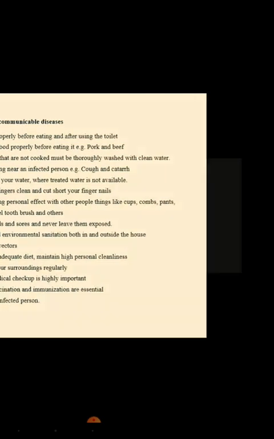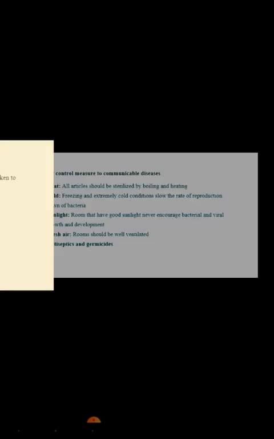Now let us look at the general control of communicable disease. One, infectious disease often causes epidemics. Therefore, proper care must be taken to contain the spread once they are observed. The measures to take include: one, a suspected patient should be isolated. As I explained earlier, all materials used must be reserved for him. That is, all materials used for that infected person must be reserved for that person alone.